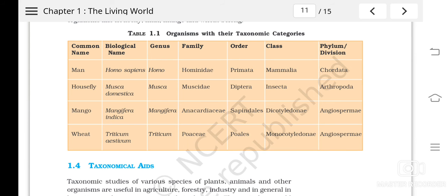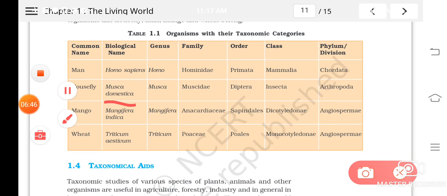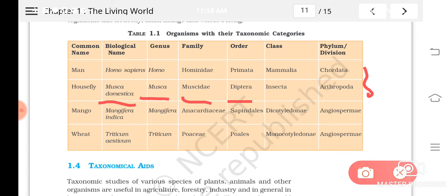Housefly, Musca domestica. Family Muscidae, then Diptera is the order, class is Insecta, and phylum is Arthropoda. Then these two will be coming to which kingdom? Animal kingdom. Now mango, Mangifera indica.